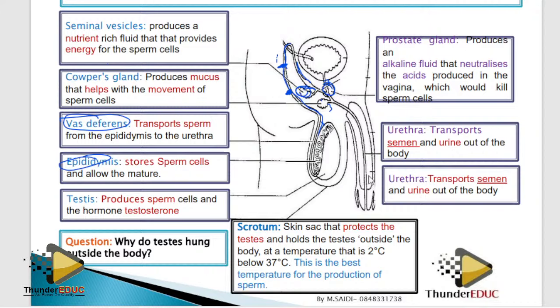Please, if you are coming from the penis side, the first gland is the Cowper's gland, the second gland is the prostate gland, and then the last gland is the seminal vesicle. That's how you can identify it. So I think I'm done with that. Please don't make mistakes when it comes to that. Okay. Let's go to the next one.